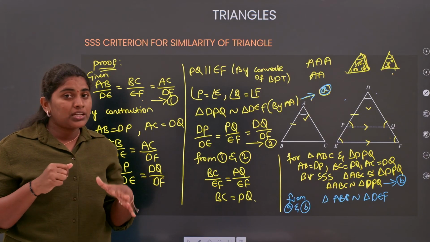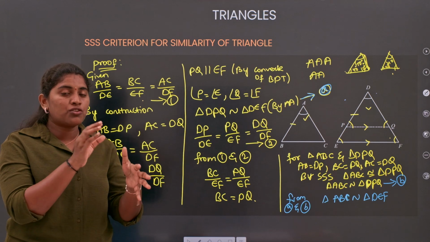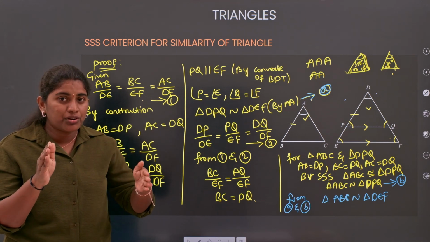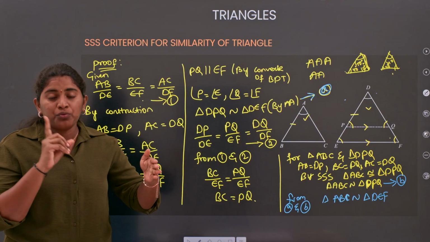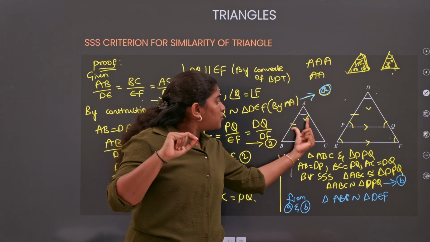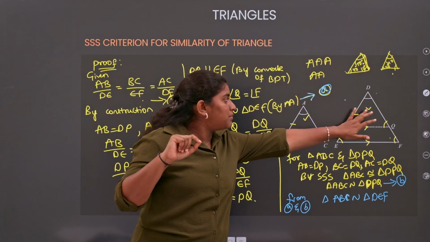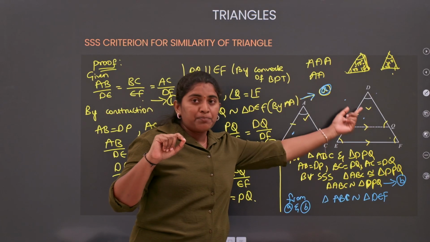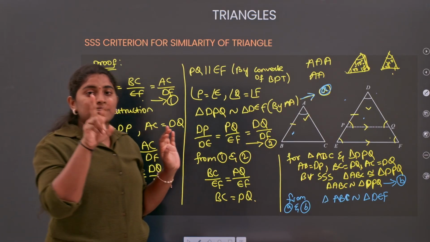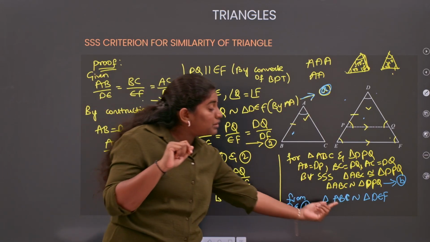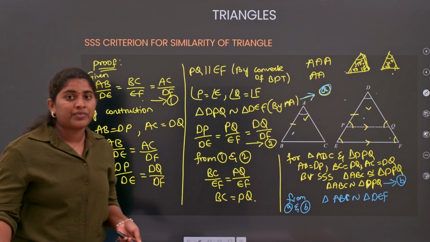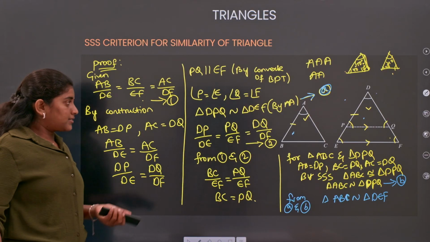If a combination of one angle and two sides is given, then you need to prove two things: triangle ABC similar to DPQ, and DPQ similar to DEF. By solving those two, finally we get ABC similar to DEF. Clear everyone? Let's go for the next.